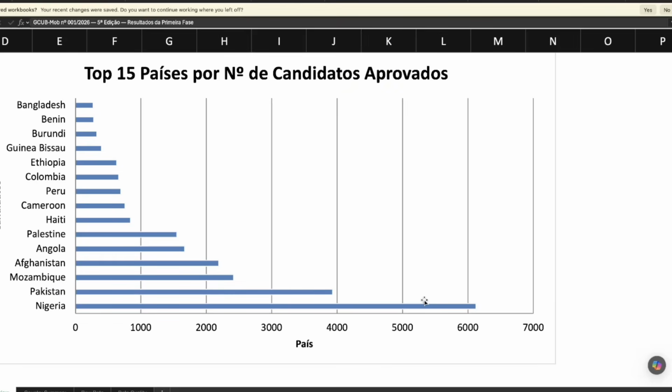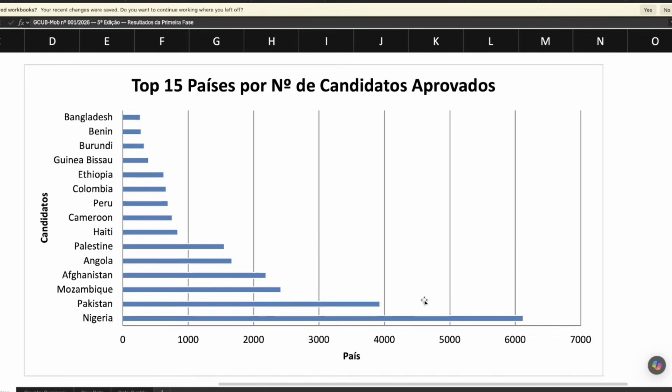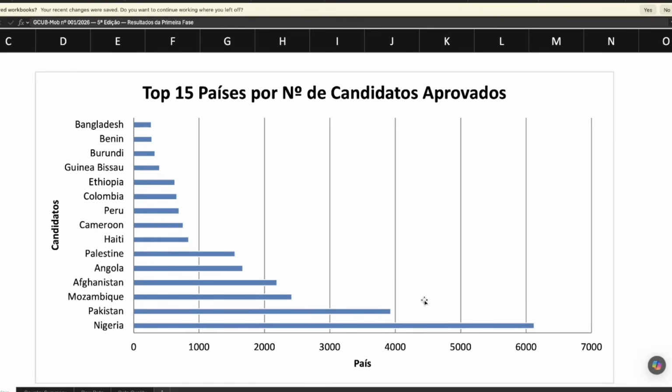Now, if your name is not on this list, all hope is not lost. So this is the right time for you to pay more attention to other applications that are out. If you are really interested in coming to Brazil, there are so many opportunities coming out right now that we advise you to leverage on. Apply to all those schools, and you may just be resuming the same time those people that are selected in GCUB will be resuming.